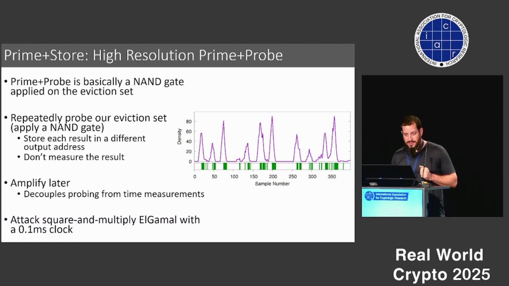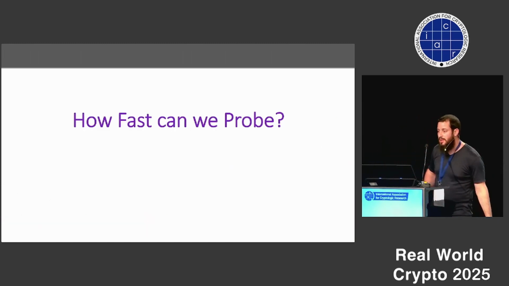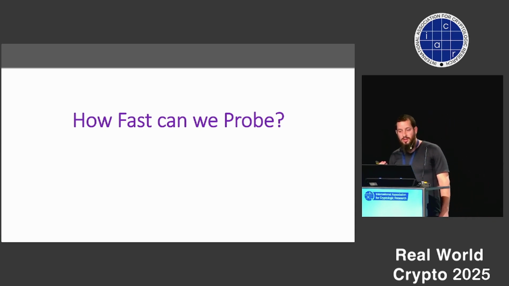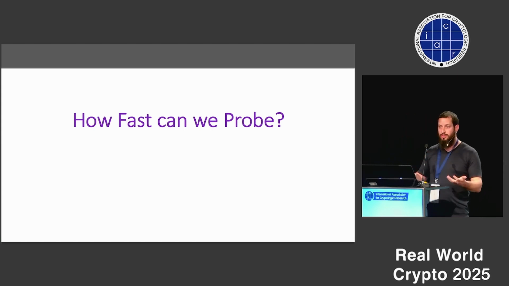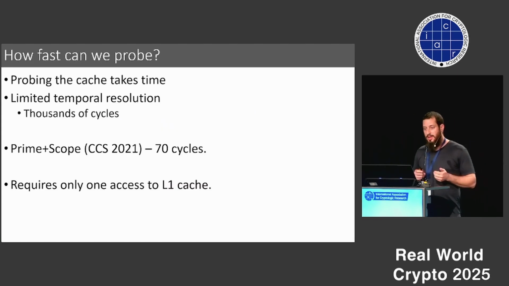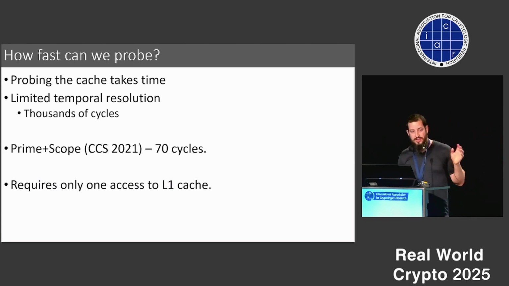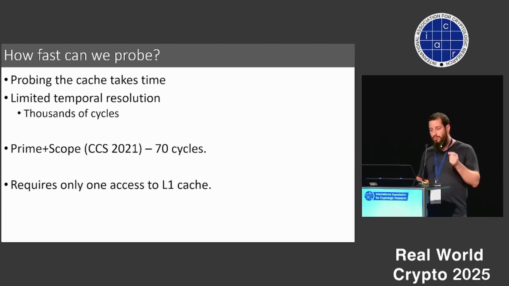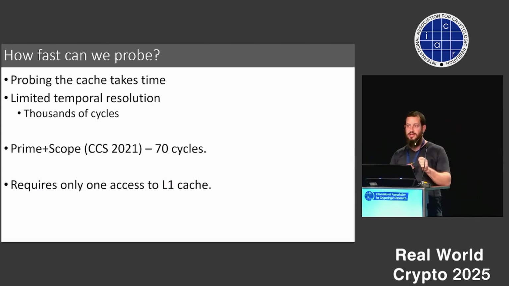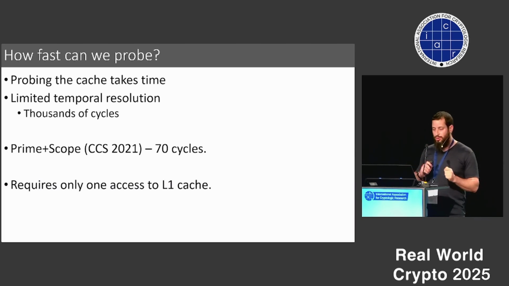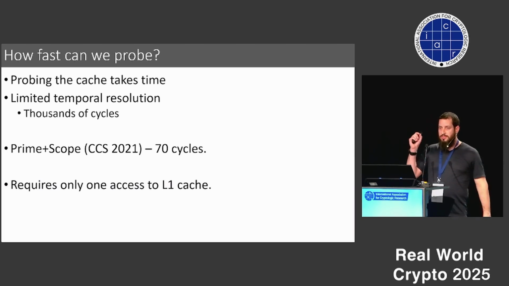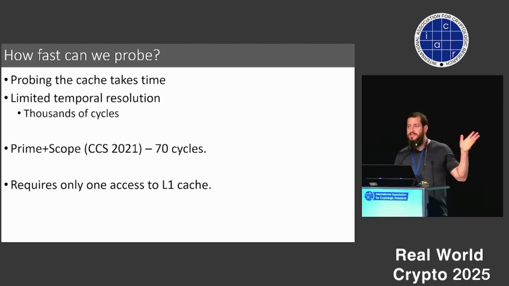Okay, so this is nice, but this is not all. This raises the natural question of how fast can we probe? What is the fastest resolution for microarchitectural cache attacks that we can do? And so far, the state of the art was this really nice paper called Prime+Scope from CCS 21, and they had something that is almost optimal. They only need one access to the L1 cache to see if something is inside the cache or not. However, this access is about 5 cycles, and the resolution is 70 cycles.